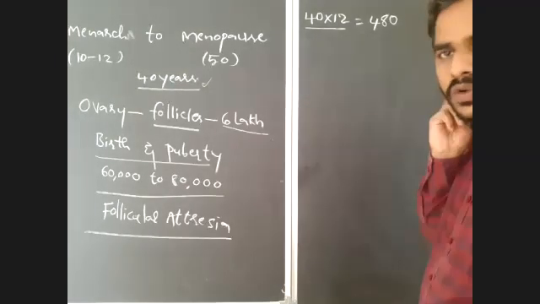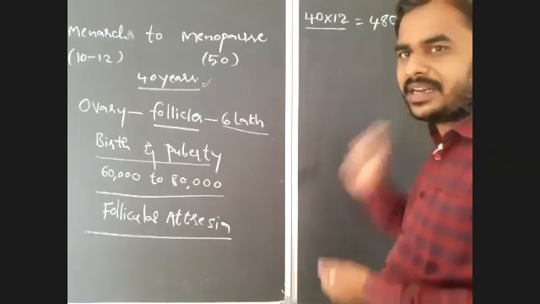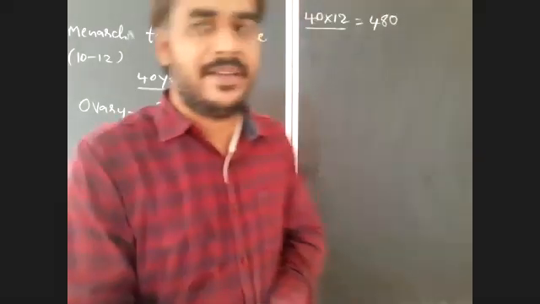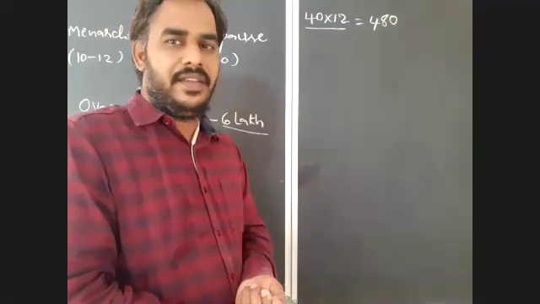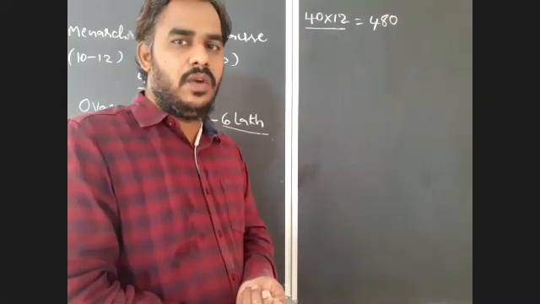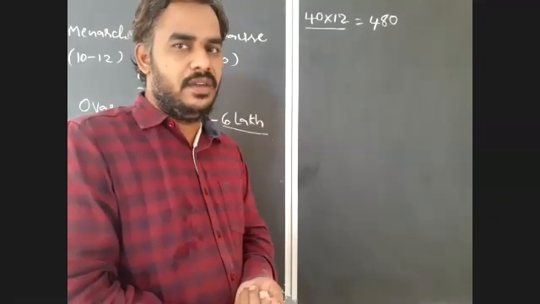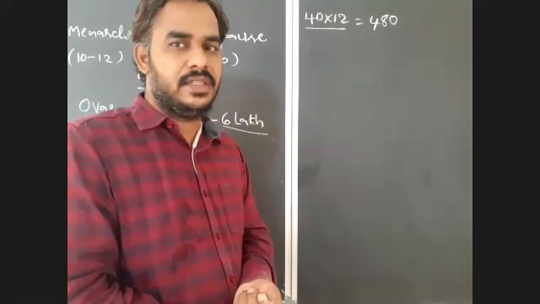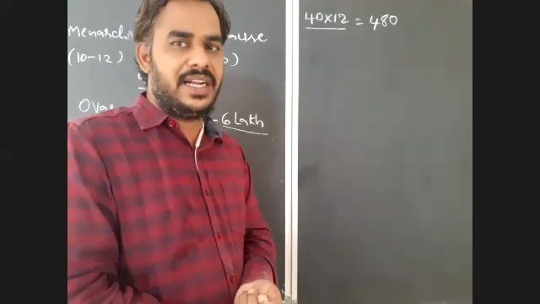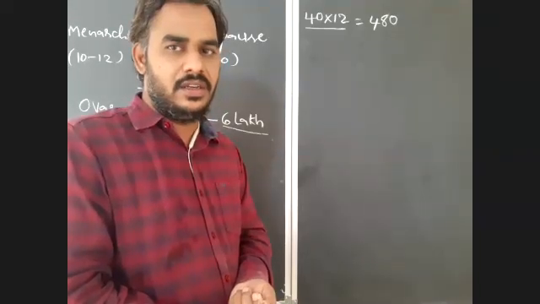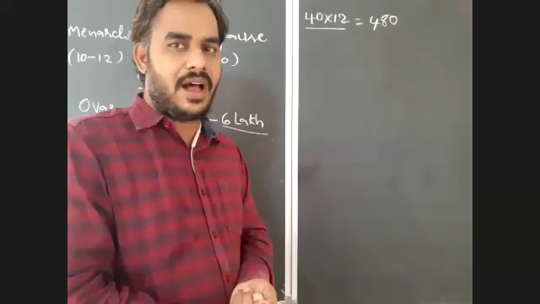If a female has 2 or 3 children, what will happen? For one kid, there will be no ovulation for a maximum of 15 months. So if a female has 2 kids, 15 plus 15, 30 months, there is no ovulation, so 30 ova we have to remove.